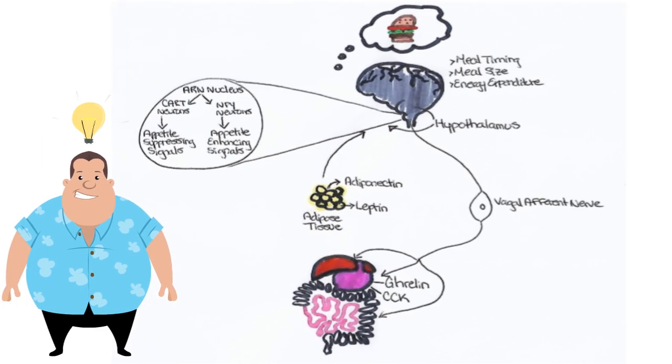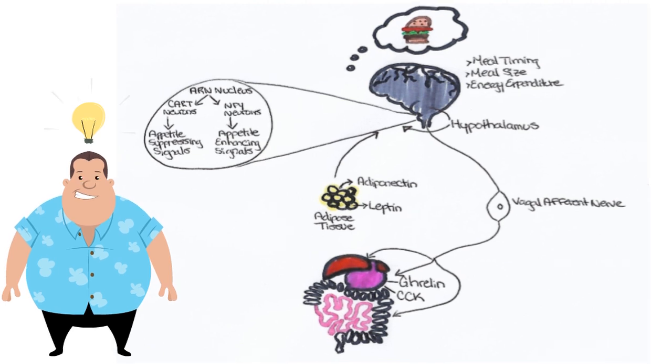In a healthy individual, the arcuate nucleus, also known as the arc, in the hypothalamus of the brain contains two sets of neurons with opposing effects. The NPY neuron is the most potent appetite stimulant which sends hunger-enhancing signals to target organs in the body. In contrast, the CART neurons cause appetite-suppressing signals from the brain down to their target organs.